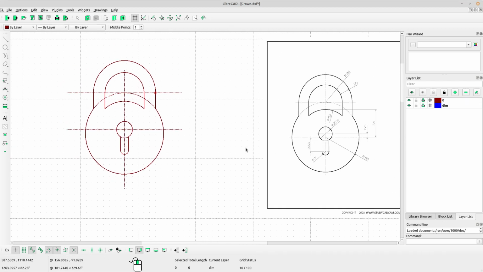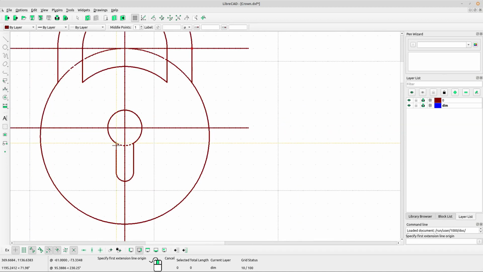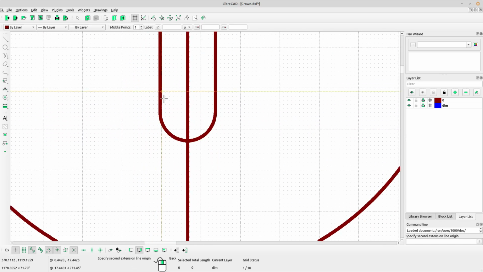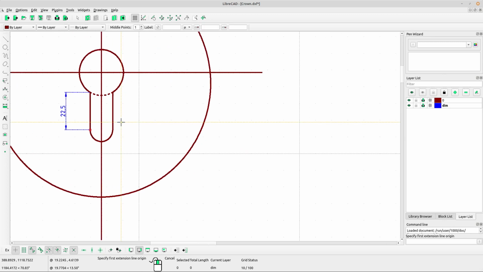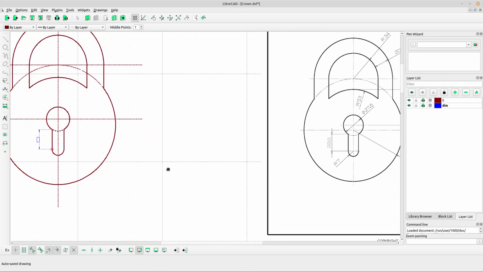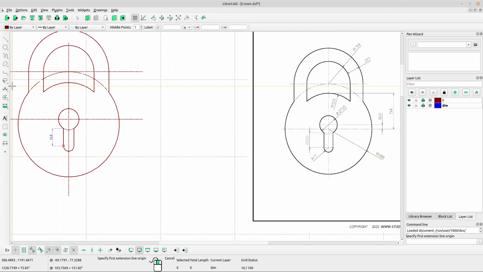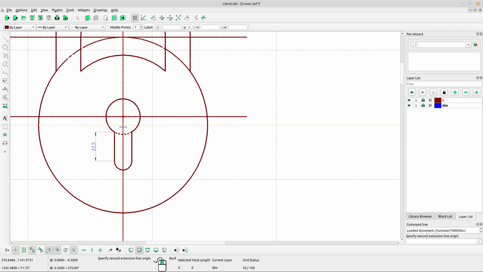Okay, we start from the vertical dimension, select vertical, left click, okay, and then left click at the point. Yes, we got the dimension for vertical 22.5. Next, for the vertical, select again vertical. Okay, at the center of our drawing and the center of our big circle there.